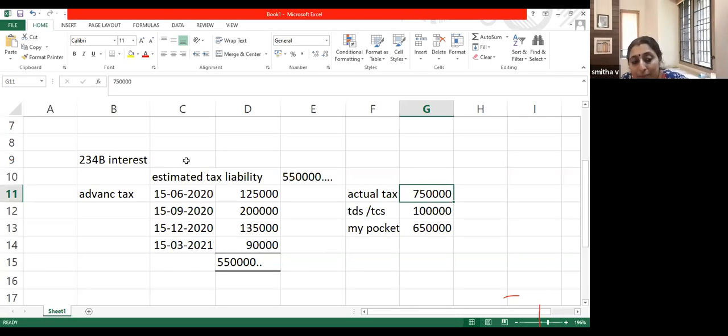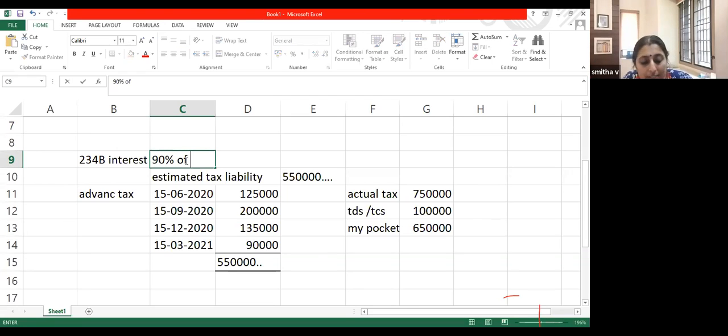Now 234B interest applies when you have not paid at least 90% of your assessed tax. That is estimated tax. You have not paid 90% of your tax liability.